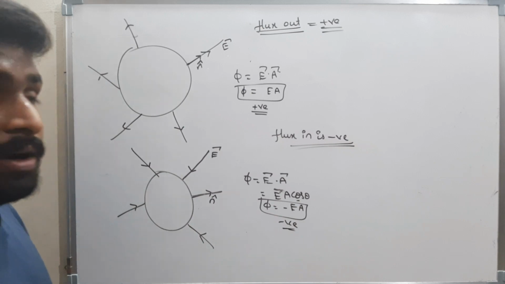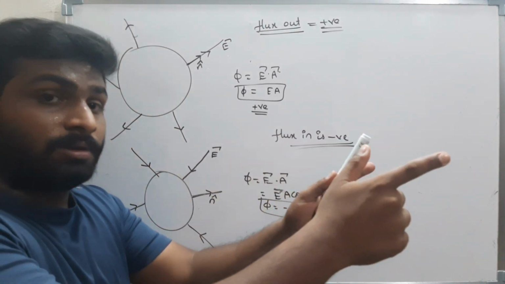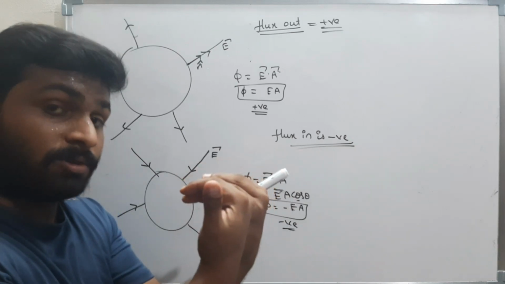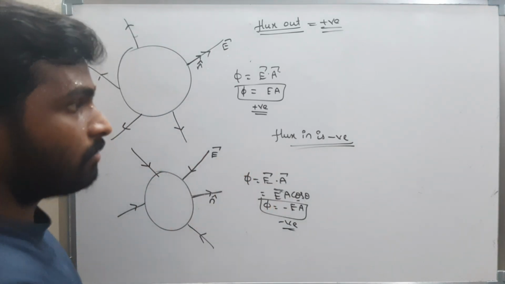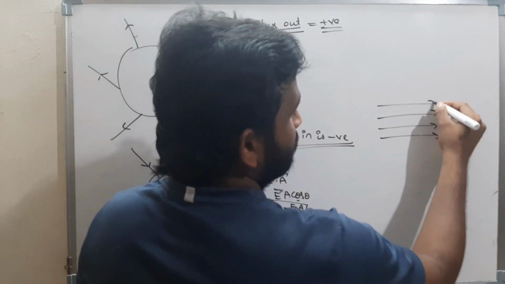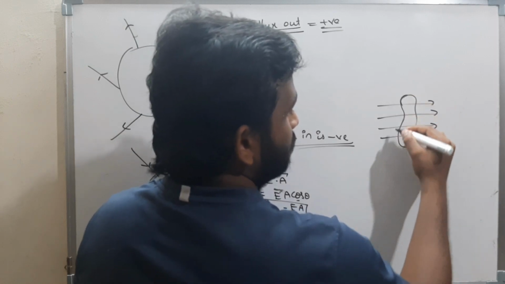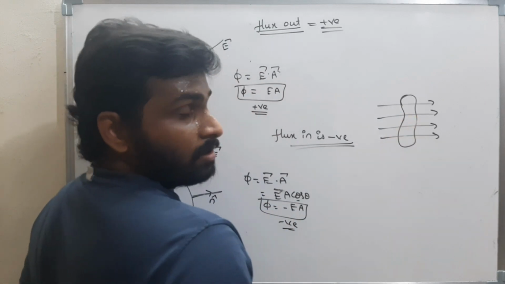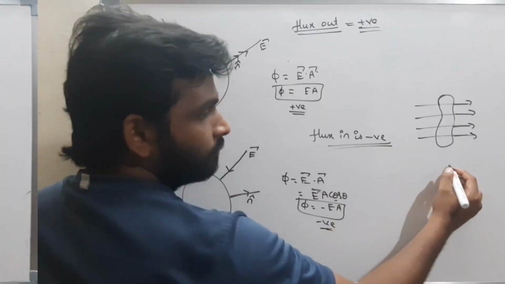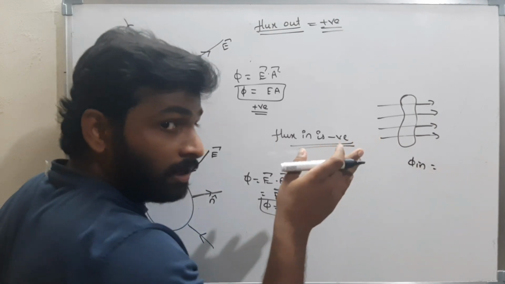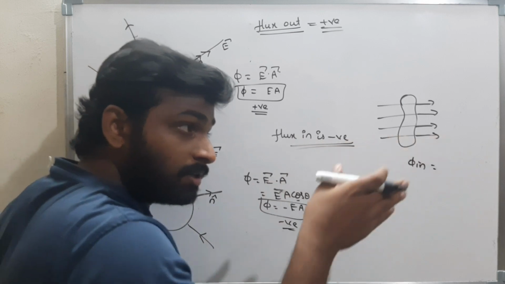Therefore, whenever we take the flux out, we should take it as positive. Whenever we take the flux in, we should take it as negative. Now, when I place a closed body in these electric field lines, what is the flux associated with this body? What is the flux in? Assume 100 field lines are coming inside the body.